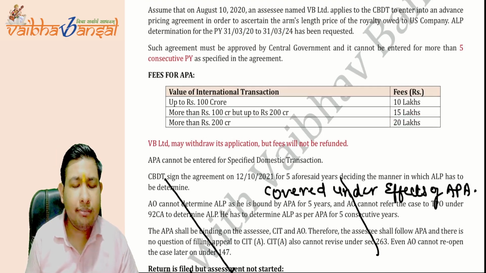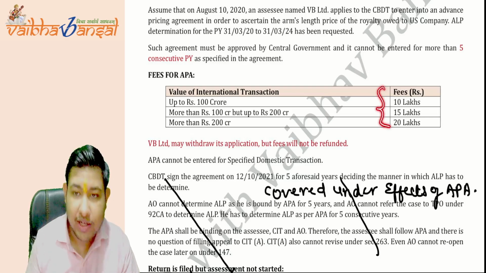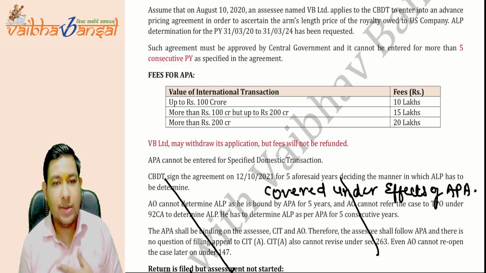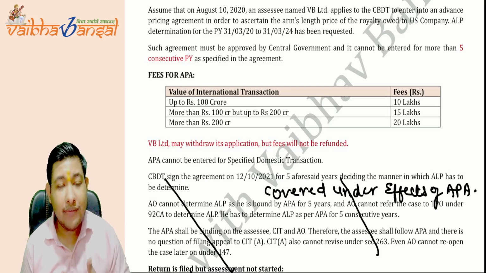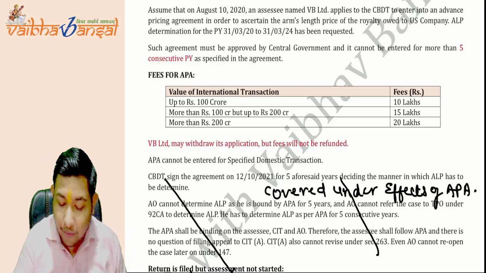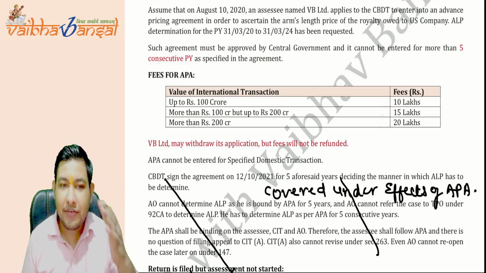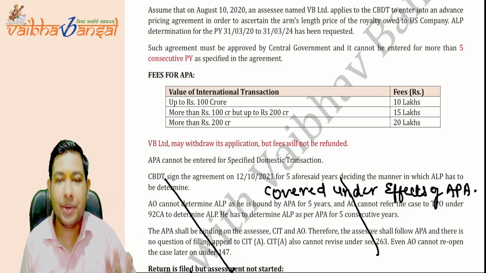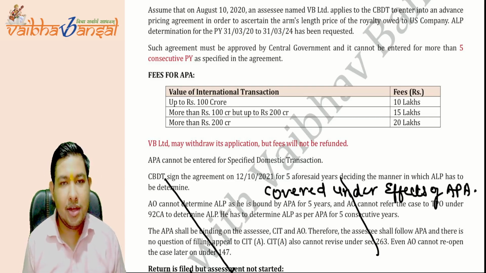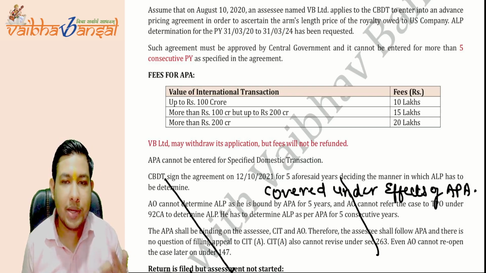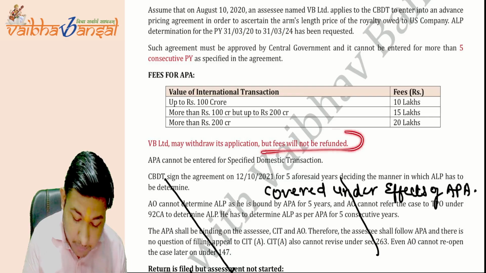Now, after filing the application with the fees of 10, 15 or 20 lakhs, can VV Limited withdraw its application? Yes, they can withdraw the application, but the fees will not be refunded. Whatever fee you have paid, 10 lakh, 15 lakh or 20 lakh, will not be refunded in any case. You want to withdraw it, you withdraw it, but the fees will never be refunded.